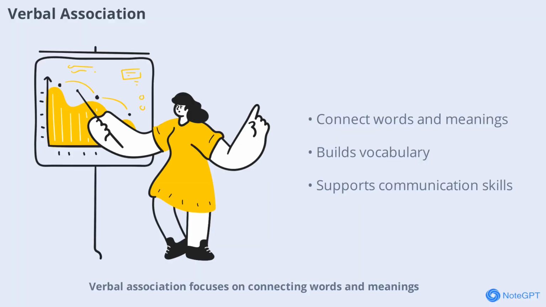Verbal association focuses on connecting words and meanings, building on chaining but emphasizing language. Learners link words, symbols, or phrases, developing vocabulary and communication skills. Examples include learning the multiplication table or memorizing definitions in a science class. Educators can use repetition and verbal rehearsal, encouraging students to explain concepts in their own words. Students benefit from mnemonic devices and active recall techniques like self-quizzing. This level is essential for language development and helps learners move from rote memorization to meaningful understanding of terms and concepts.